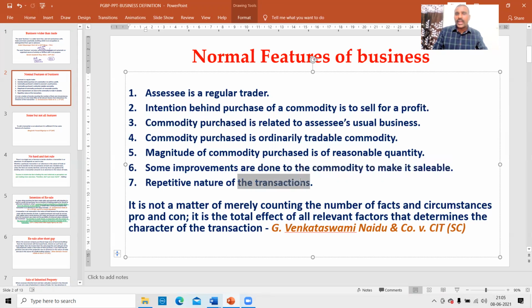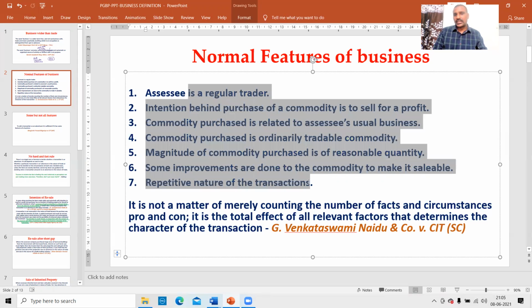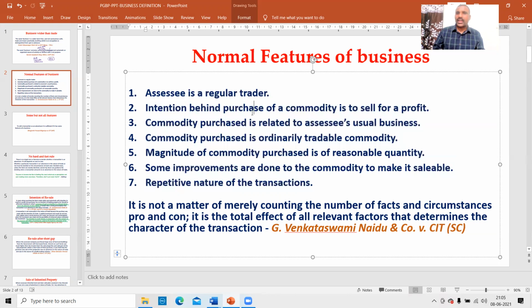Next, repetitive nature of transaction. I have not done the activity one time; I am regularly doing it. This is the normal feature of a business. So what is my occupation? Intention behind the purchase, whether the commodity is ordinary tradable or not, whether a reasonable quantity is there or not, whether some improvements are done to make the product sellable, and the repetitive nature of the transactions. These are the normal features of a business.